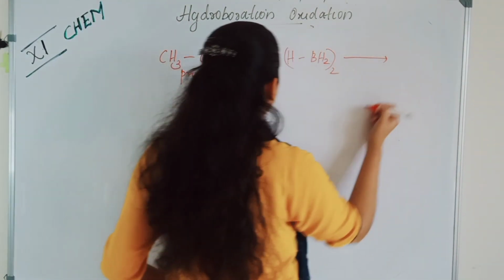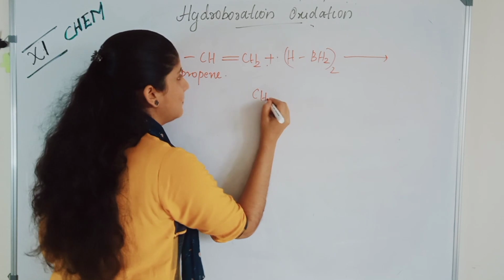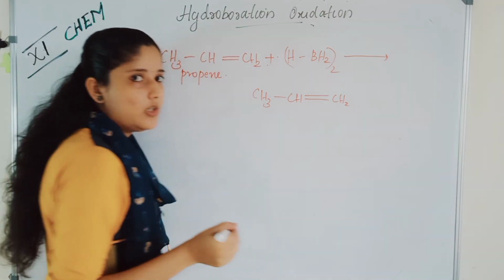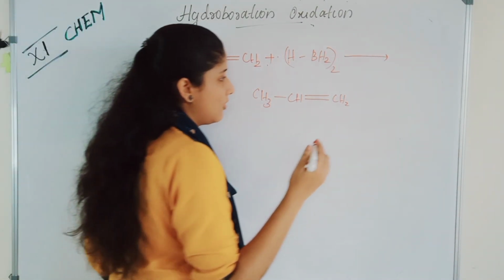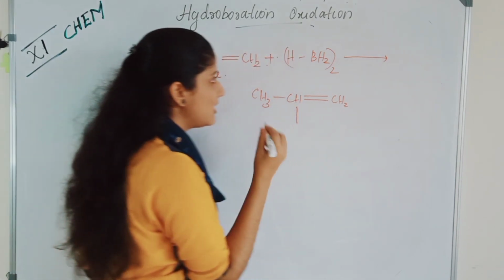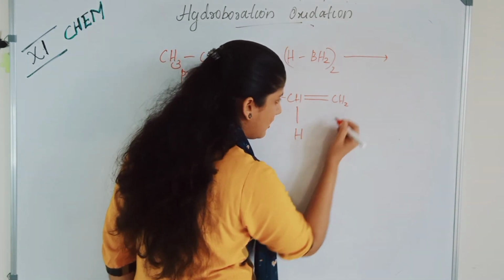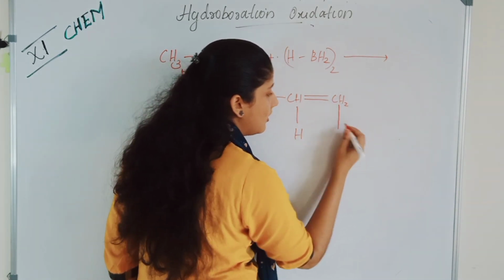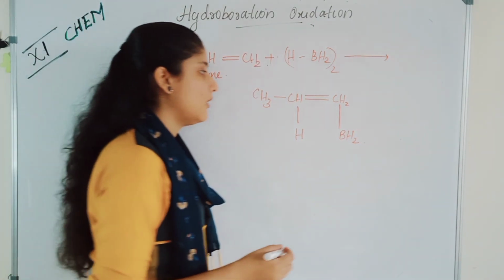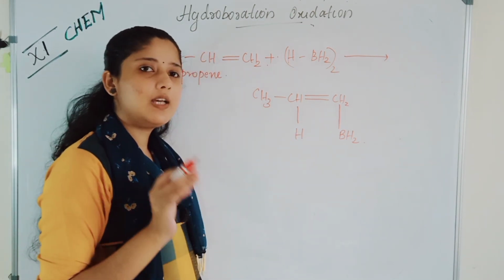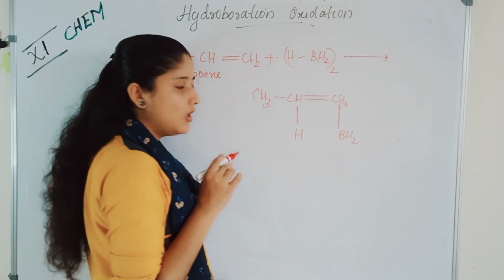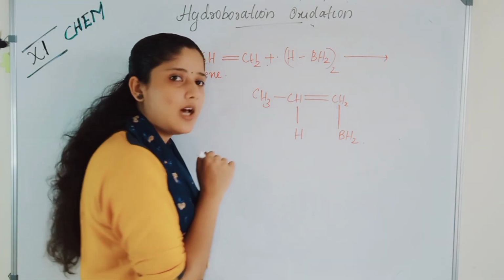How does it add? Let us look. CH3, CH, CH2, double bond. We said that it will add as anti-Markovnikov addition. So first, what happens? Here the H plus will add, and here the negative part of the addendum adds, that is BH2. In the Markovnikov rule, the negative part of the addendum adds to the carbon having the least number of hydrogen. In opposition to the Markovnikov rule, the anti-Markovnikov rule acts, that is, H plus will add to the carbon with the least number of hydrogen.